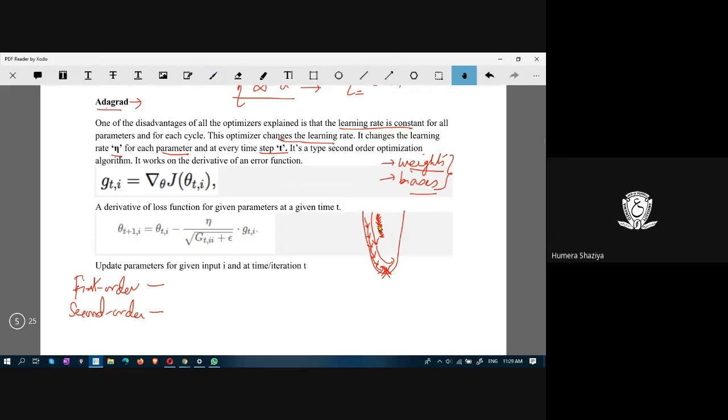You see here a derivative of the loss function for given parameters at a given time t. What is extra here that was not there in the other methods? This t. Consider that this step is t.